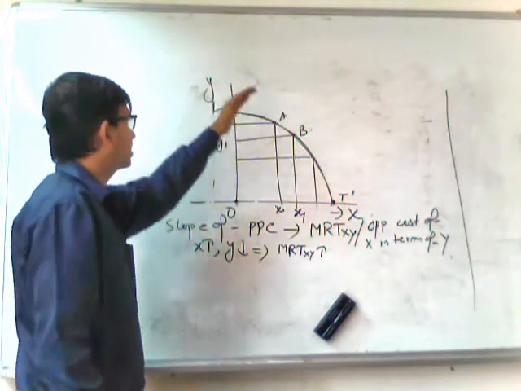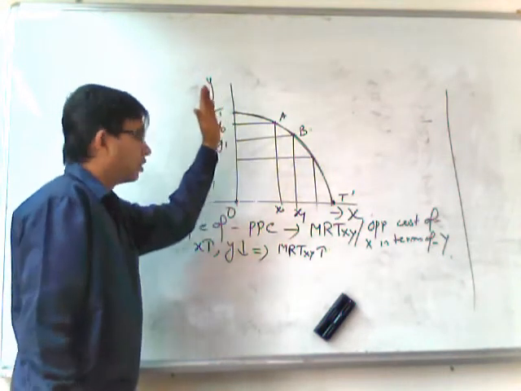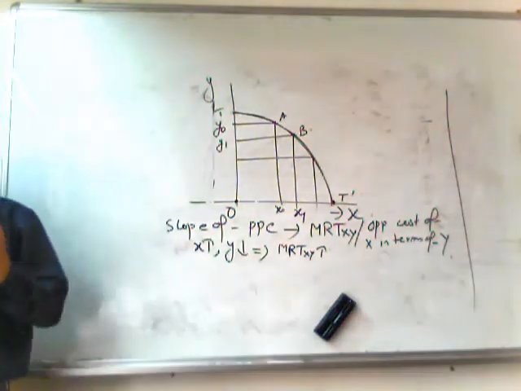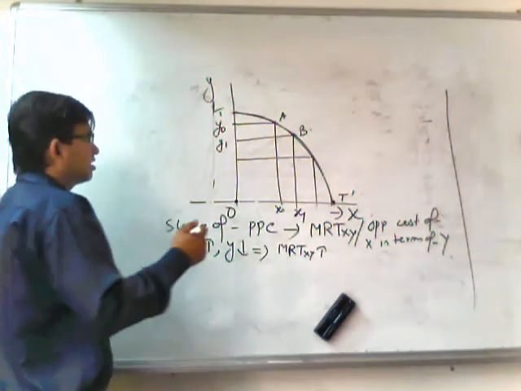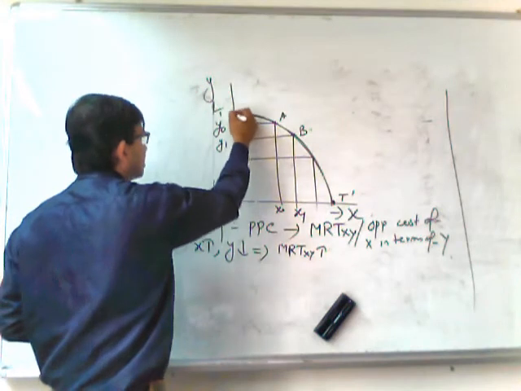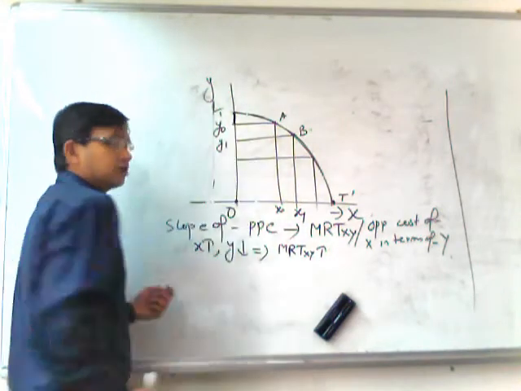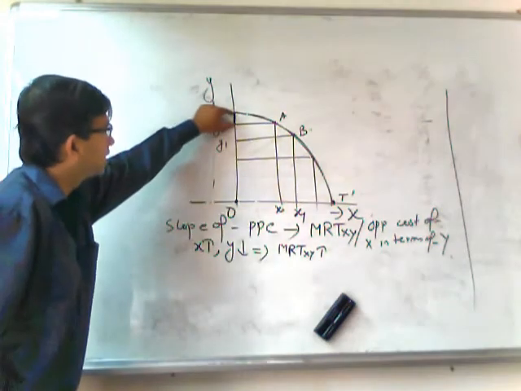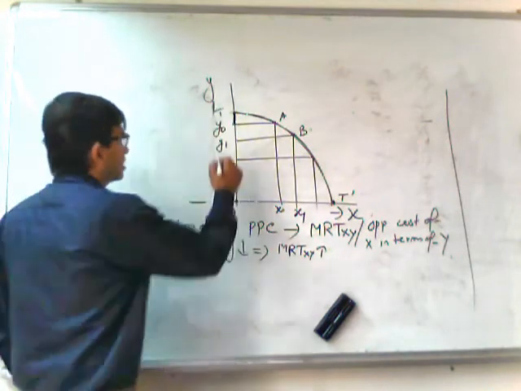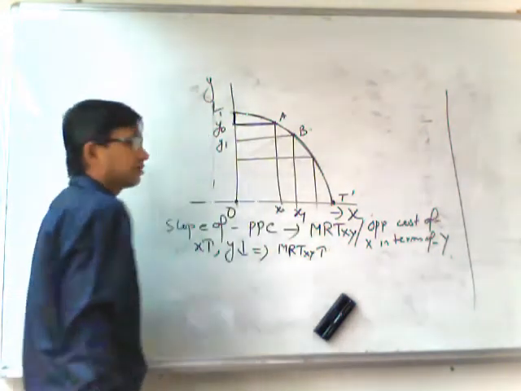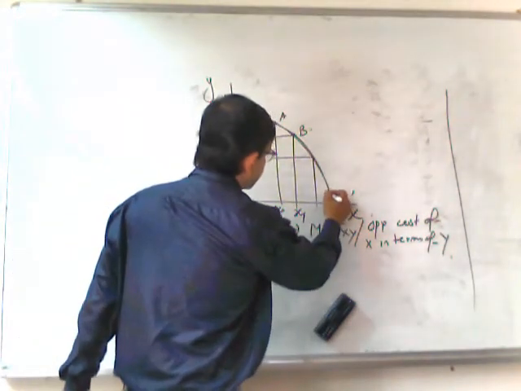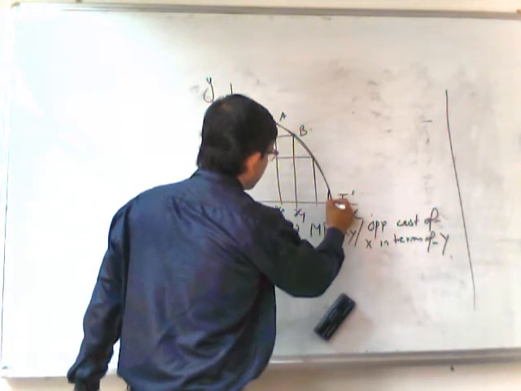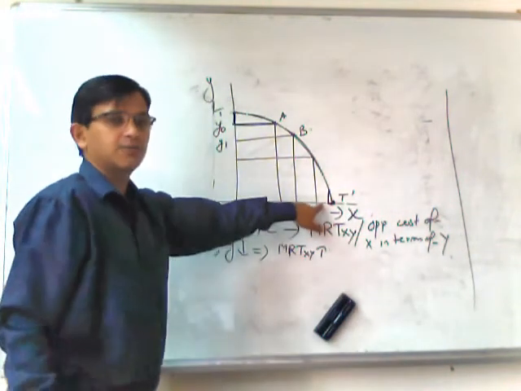So initially, if we start from T and we are increasing the production of X, what do we do? First we will release those workers who are very efficient in the agricultural sector, but in the industrial sector their productivity is very less. So if we move between these two points, we see that for the transfer of workers or resources, there is a very small decline in production of Y, but a huge rise in production of X. Similarly, if we reach this point, we can see that there will be a huge decline in production of Y, but a very small rise in production of X.